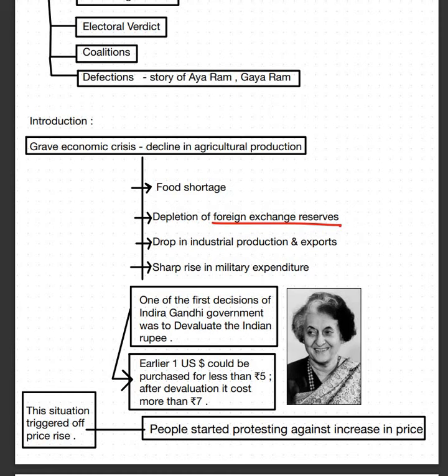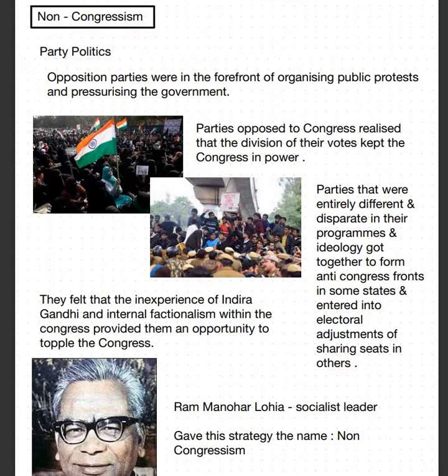So at that time during the protest, the connection between the government and the citizens was decreasing, was going down, and that is why the popularity of Congress government started falling down. And that is when the term non-congressism started coming up.